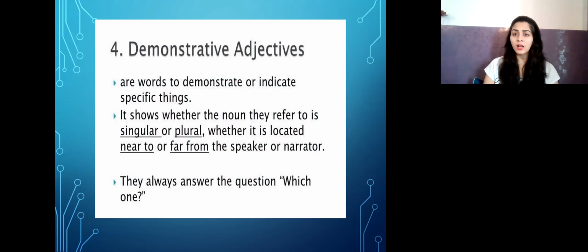It shows whether the noun refers to singular or plural, whether it is located near or far, to focus on a thing and to see where it is. Is it more? Is it less? Is it singular? Is it plural? Near, far, up, down. That is called demonstrative. They always answer the question, which one? Whenever you see demonstrative adjectives, the question will be, which one?